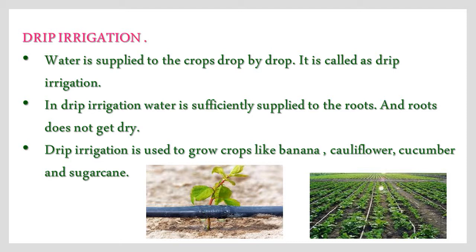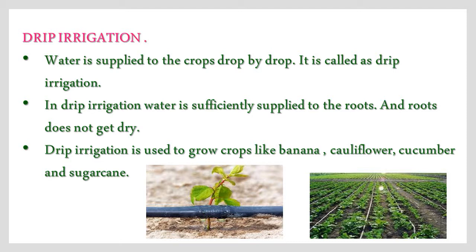Children, water is available for agricultural land from ponds, canals, wells and bore wells. They are called sources of irrigation. Farmers who have sources of water follow some distinct irrigation methods to avoid wastage of water. They are drip irrigation and spray or sprinkler irrigation.